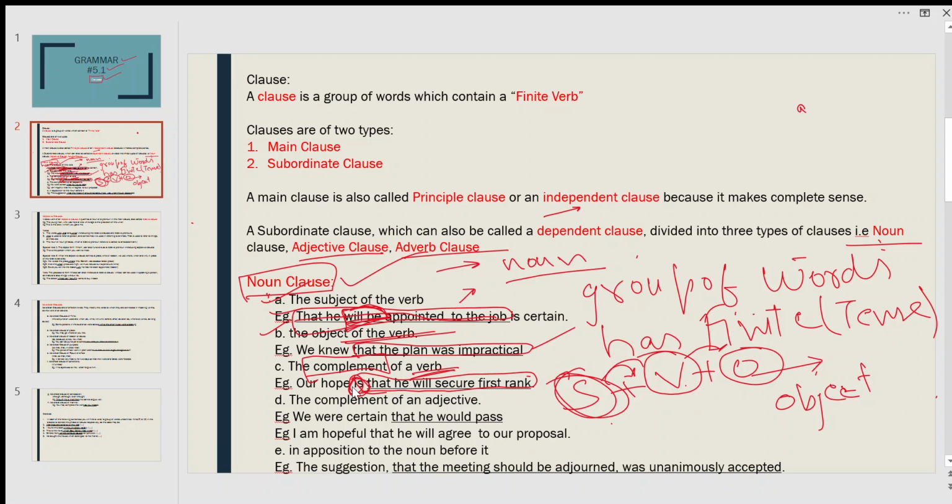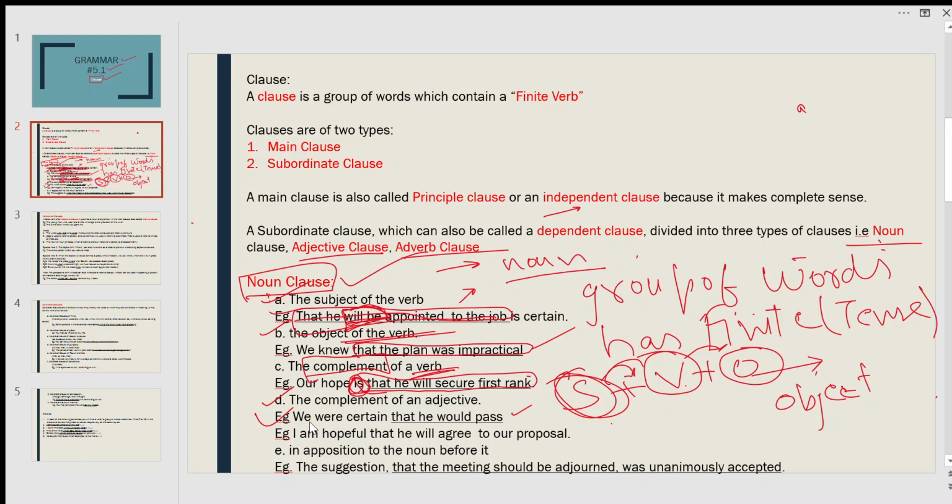Here our verb is. Okay. D1, the complement of an adjective. Another one is the complement of an adjective. So read this example. We were certain that he would pass.